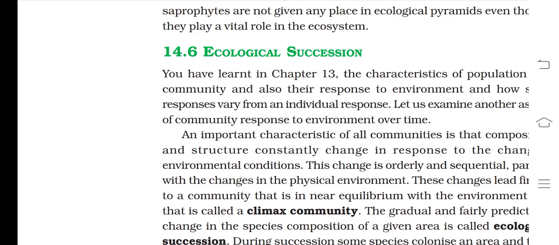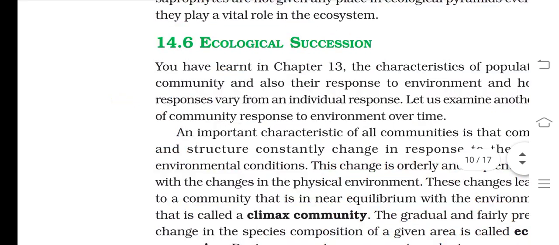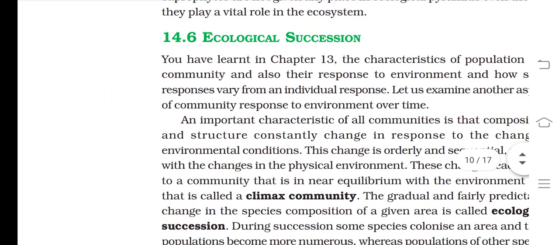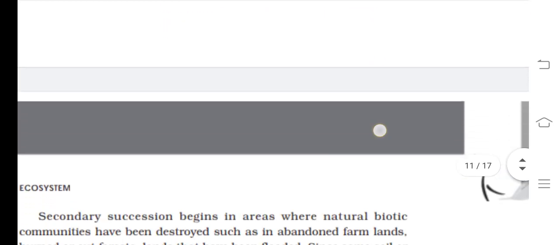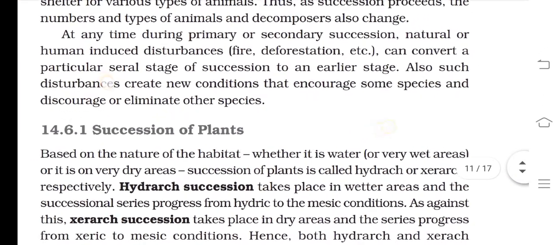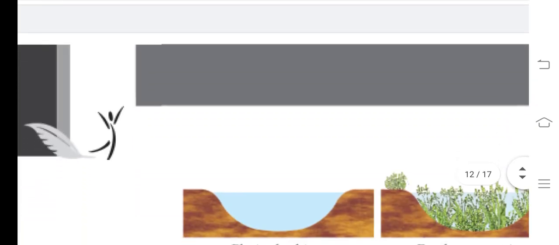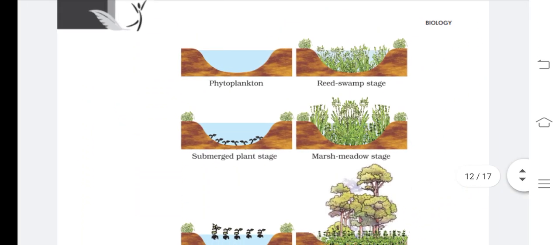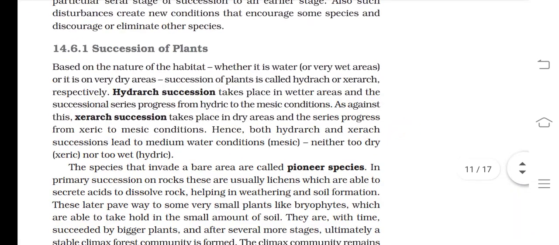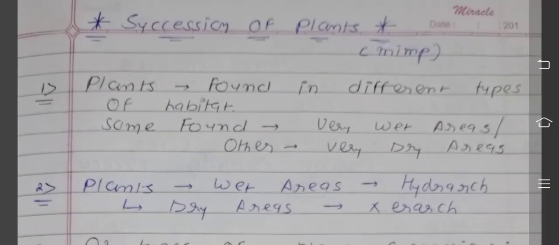You know that ecological succession is very important for evolution, as well as for the formation of new species and the elimination of old species. Succession of plants is one subtype of succession. In this question we are going to learn about the formation of new plant land. Animal succession is not included, only plant succession. Now we will go to the notes of this question.